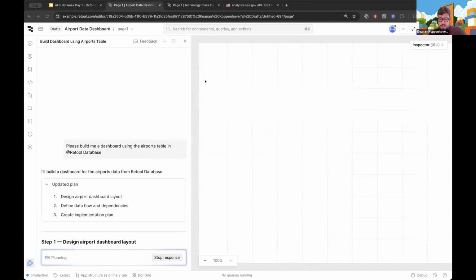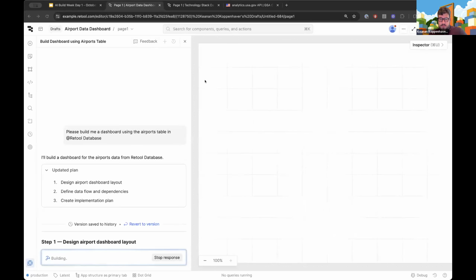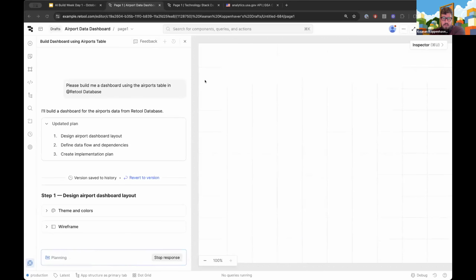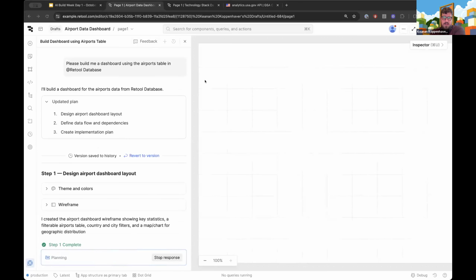Michael asks, would those feedback buttons, thumbs up, thumbs down, also share the prompt and or data of the underlying app with Retool? Good question. I believe that it does have some context of what you're working on, to help us debug and see, okay, why did this behave incorrectly? But as a general rule, we are not going deep on customer data. We're not looking at any of that stuff. That's the whole premise of Retool: you own your data, you own your environment. So that just helps us flag, okay, if this is happening more often, maybe we need to look at something in our system prompt or the underlying models, etc.